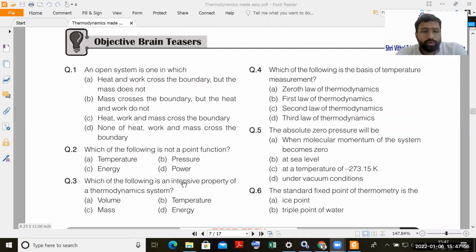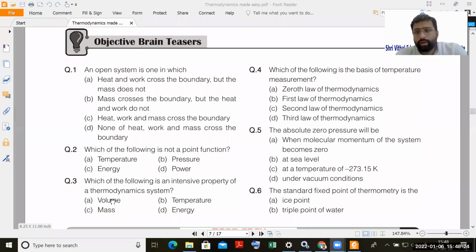Now let us go to the third one. I hope you are understanding what I am explaining here. Which one of the following is an intensive property of the thermodynamic system? I was explaining intensive versus extensive. Intensive properties are independent of mass, and extensive properties are dependent on mass. That means if the mass in the system increases or decreases, the extensive property also will increase or decrease.